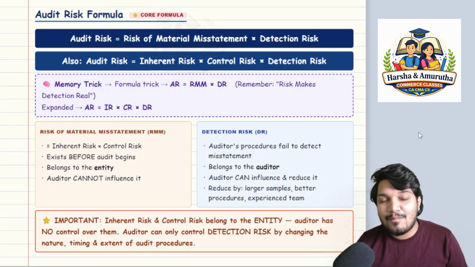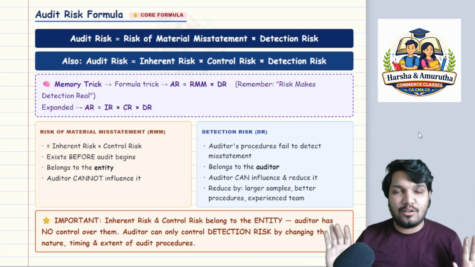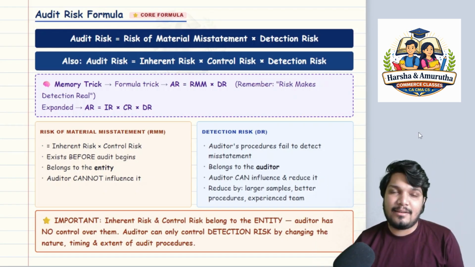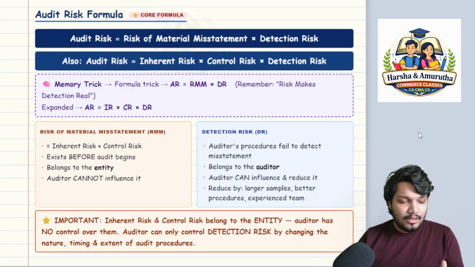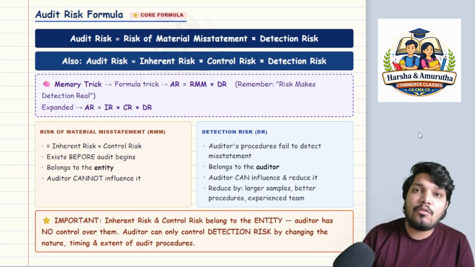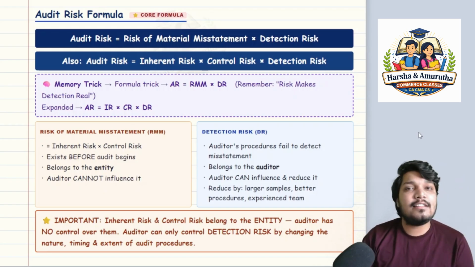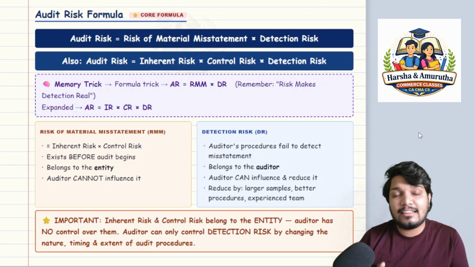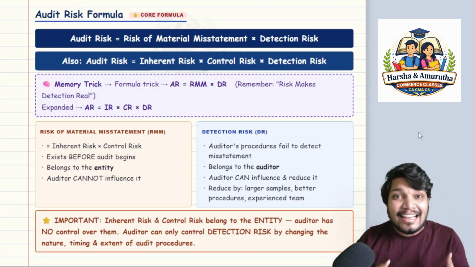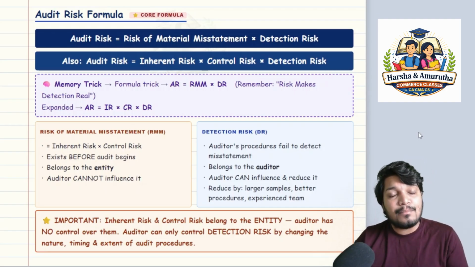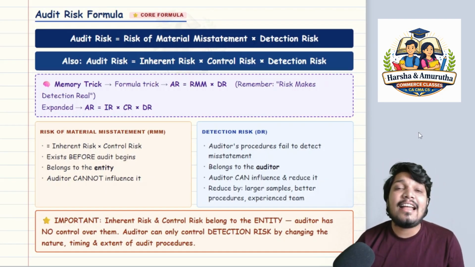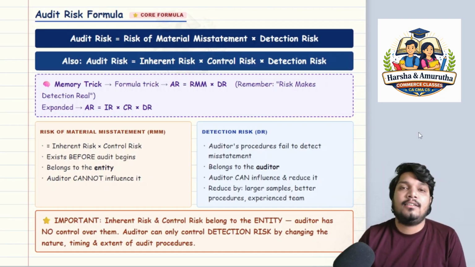So what we are able to understand, there is a whole lot of things that are now running here. Risk of material misstatement means there is a risk which is absolutely involved before the inception of audit. That is nothing but inherent risk. The word inherent only says inherent. It is there from the inception. It is there before the audit started. It is there before anybody entered.